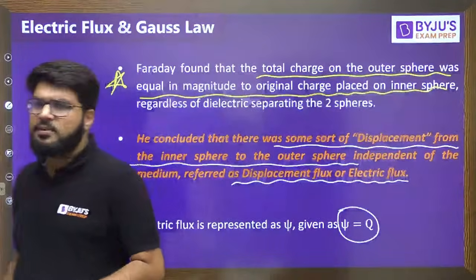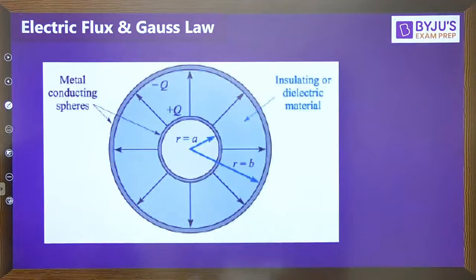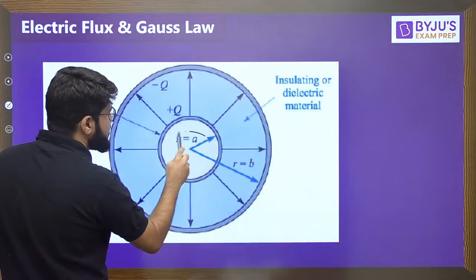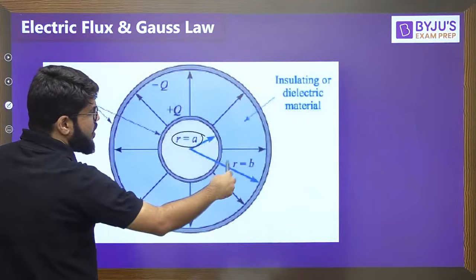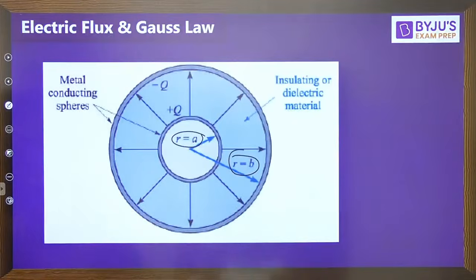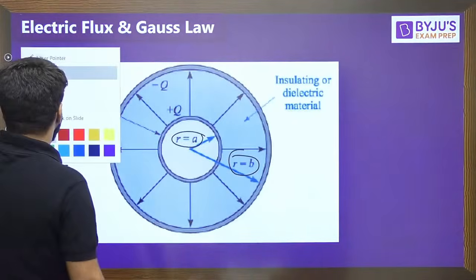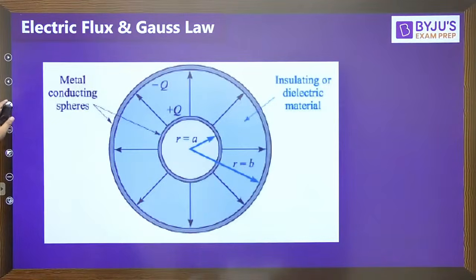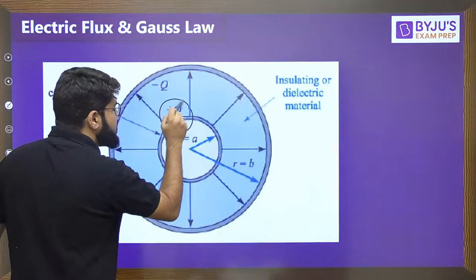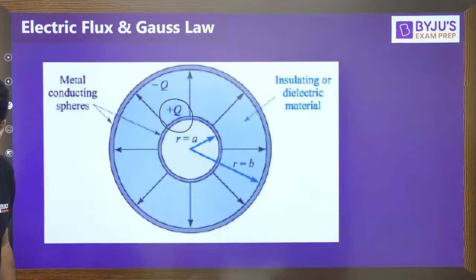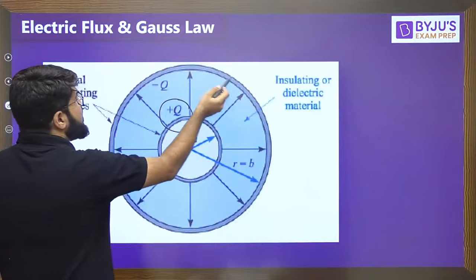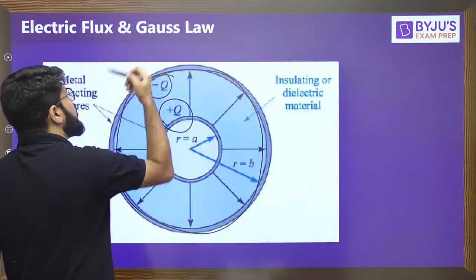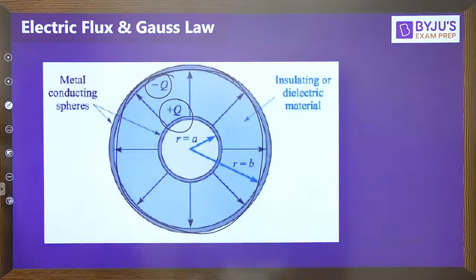Now let us carry forward with the calculations. If you have a look into this picture, this is the inner sphere having radius a, and then there is the outer sphere having radius b. What was the charge that was given to the inner sphere? Plus Q, but the outer sphere was initially discharged. Later on we found that the surface of the outer sphere also developed a charge which is equal in magnitude but opposite in sign. So what is the charge that appeared on this outer sphere?